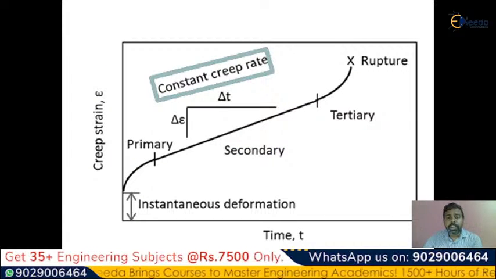Now you can observe the same in another manner. Instantaneous deformation, primary, you can observe here this is the line. With the help of this particular line or this particular triangle, we can calculate the creep rate, that means the slope. With the help of this slope, we can calculate what the creep rate is going to be in the secondary creep here.